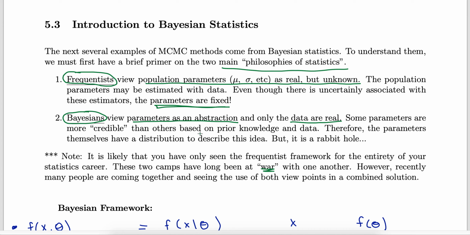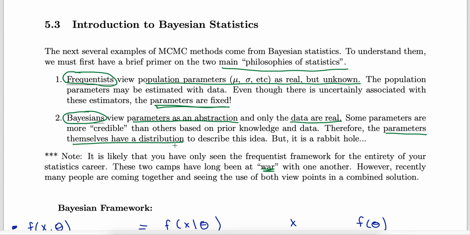It's just an abstraction. Some give us more credible, realistic values to describe the data. So the important part here is that in the Bayesian viewpoint, parameters themselves have a distribution. They're not a fixed value to be pinned down.